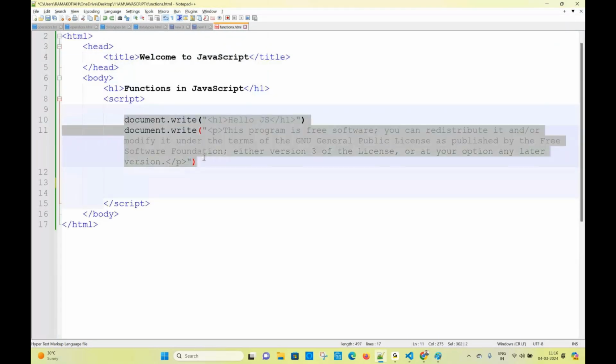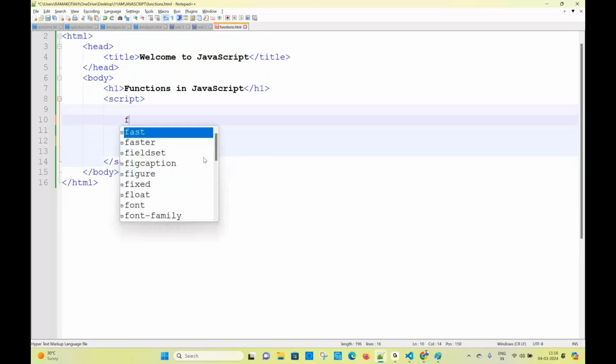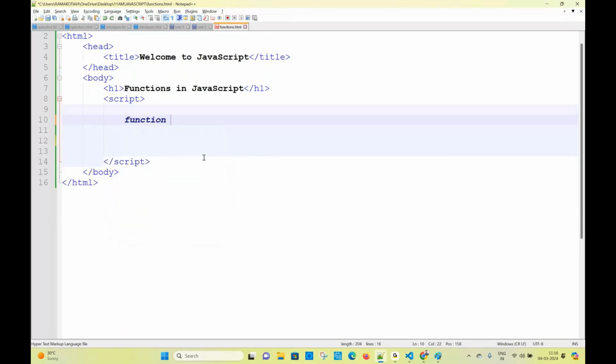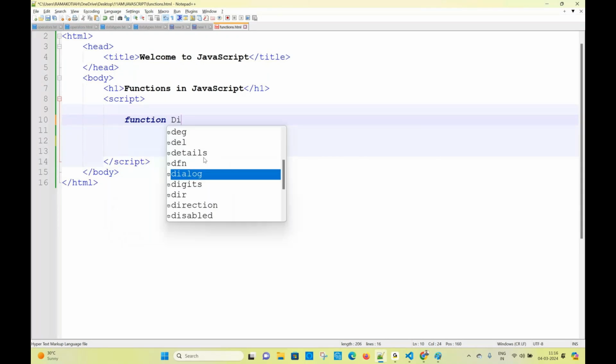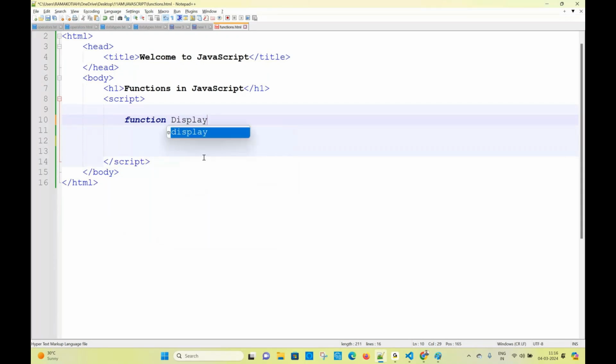Keep this code inside a function. What is the thing called? Function display. Whatever the name of the function, it could be capital D or small d, anything you can take. And one more thing: function names should follow the variable rules and regulations.